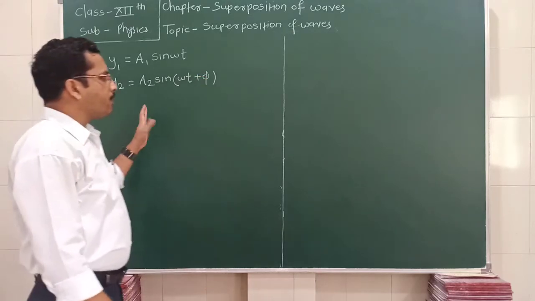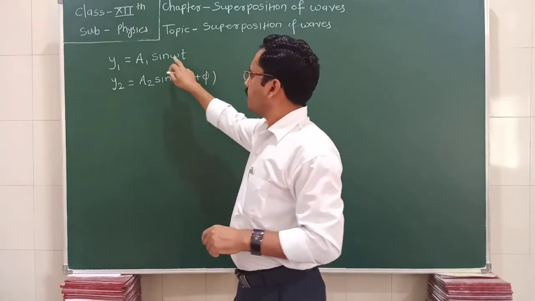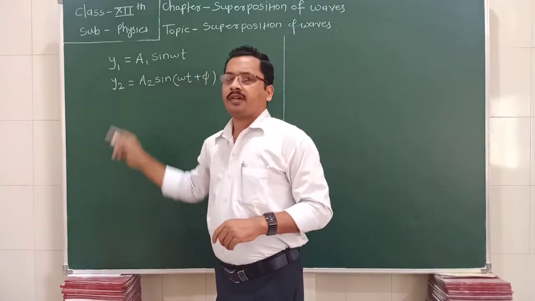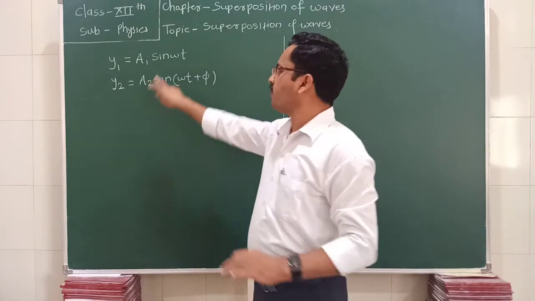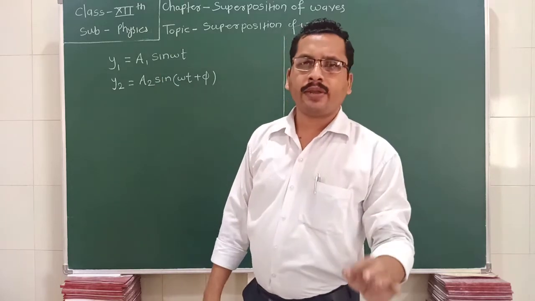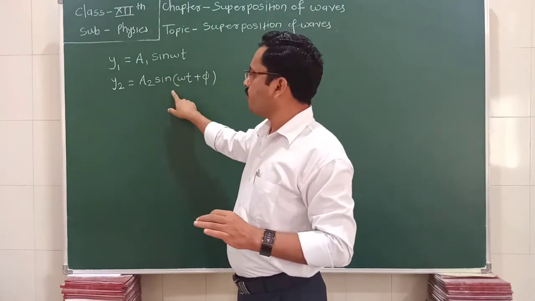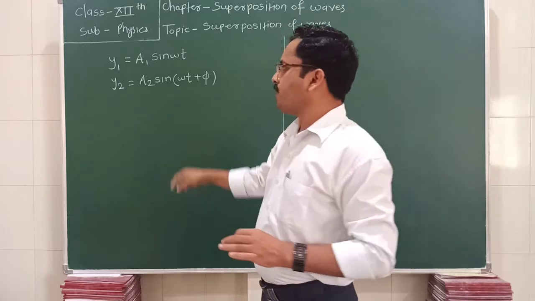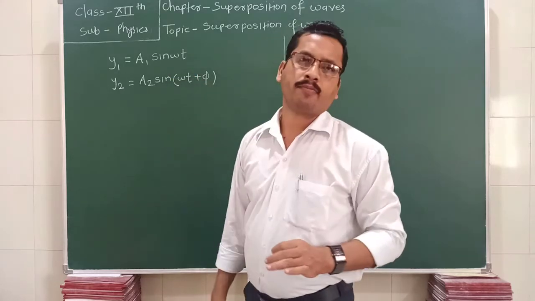Now what is the difference between these two waves? This first wave represents the mean position, and this second equation represents the phase difference between the two, which is phi.